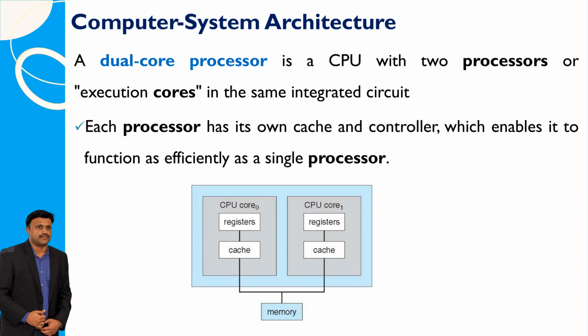A dual-core processor is like having two brains in one computer chip. Each brain, called a processor or execution core, works together inside the same chip. These processors each have their own cache and controller, which help them work just as well as a single processor.